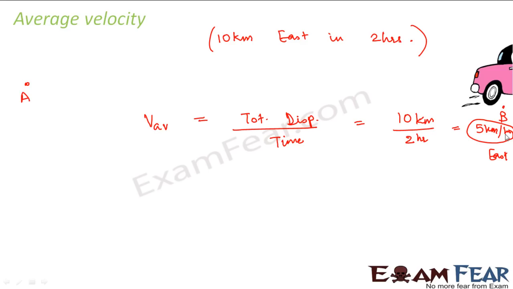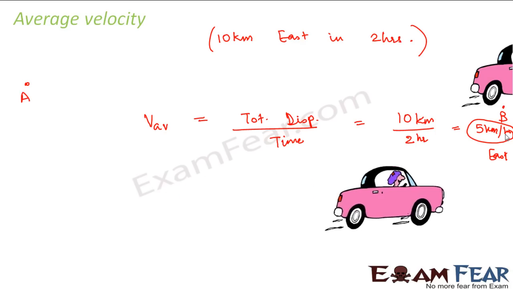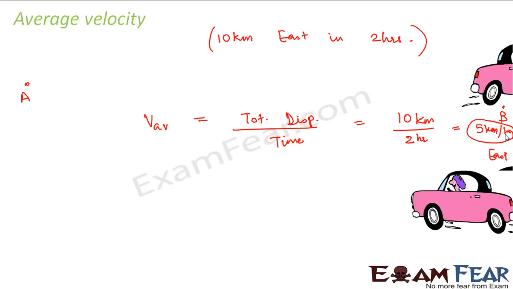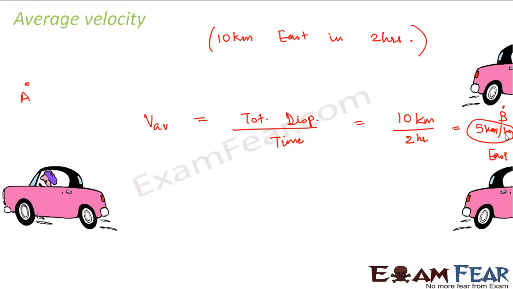So velocity will have direction associated to it, and velocity is related to the total displacement. Now let us look at this example where the car moves from point A to B and then again comes back from B to A. So it goes and then again it comes back to A.